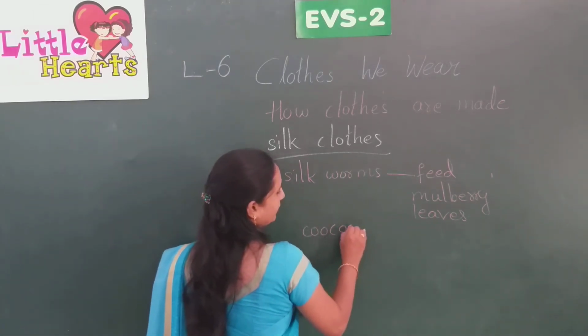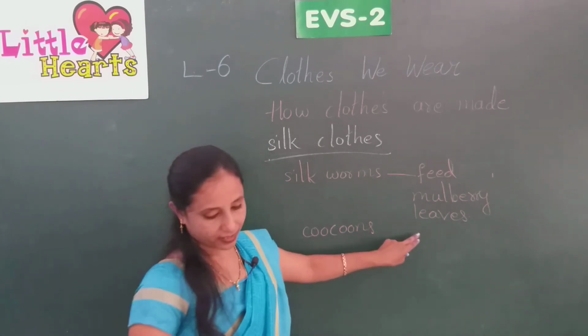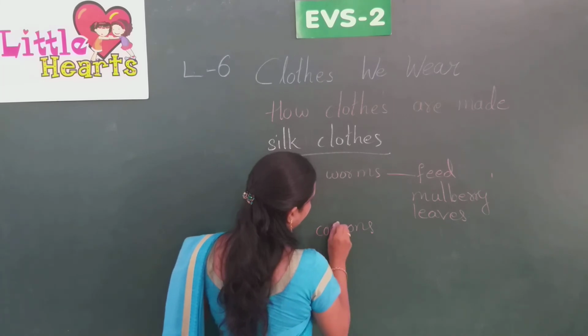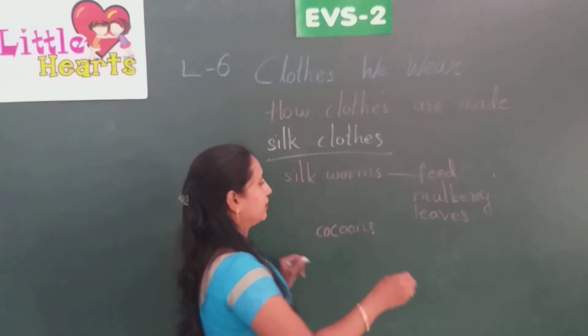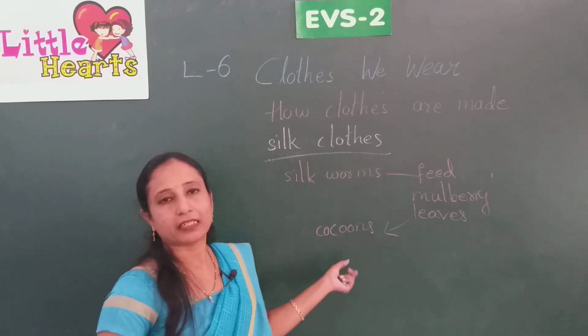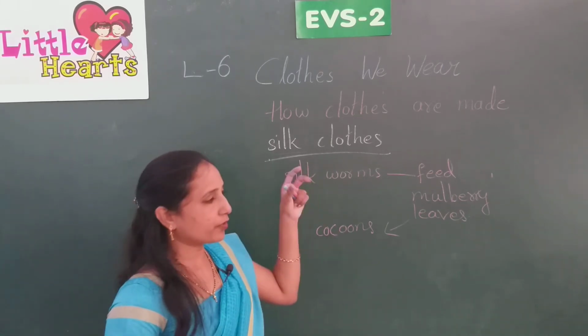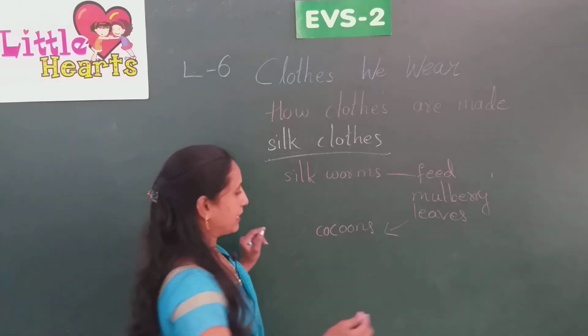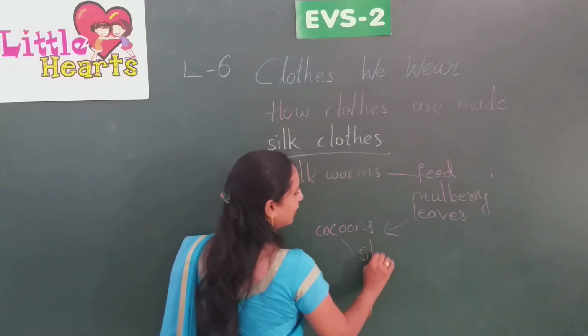From these worms they form cocoons, right? These cocoons are put into hot water to kill the worms, and then the silk thread is collected.